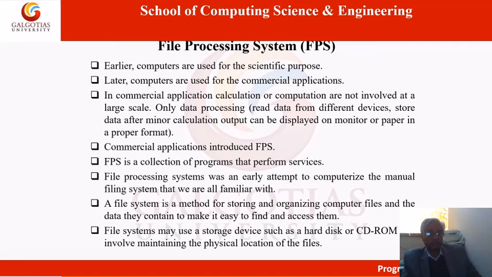The file processing system was an early attempt to computerize the manual filing system that we are all familiar with. A file system is a method for storing and organizing computer files and the data they contain to make it easy to find and access them. So, every point is self-explaining. A file system may use a storage device such as hard disk or CD-ROM, which involves maintaining the physical location of the files. So these are the characteristics of the file processing system.